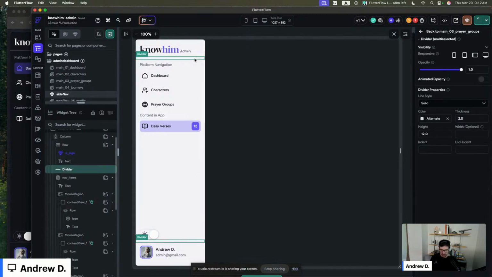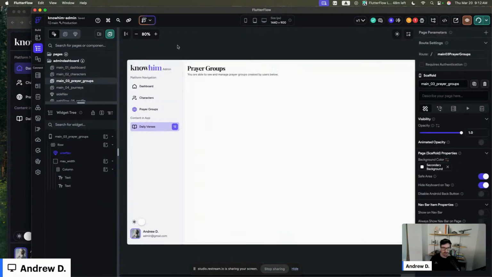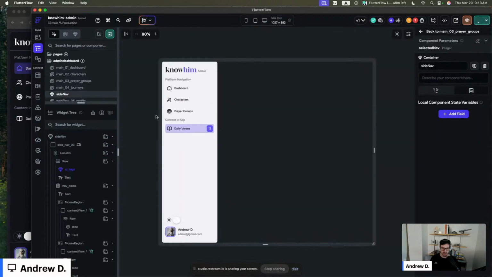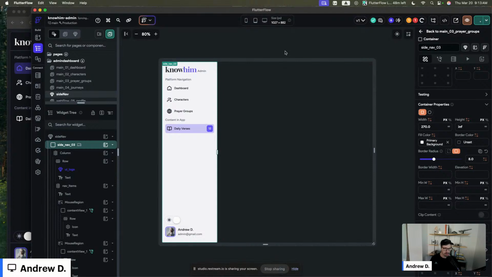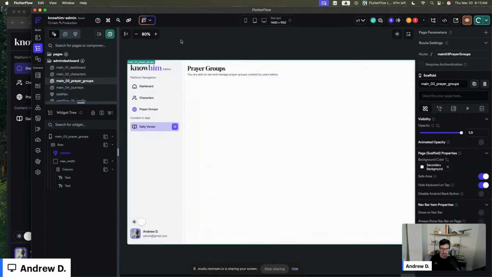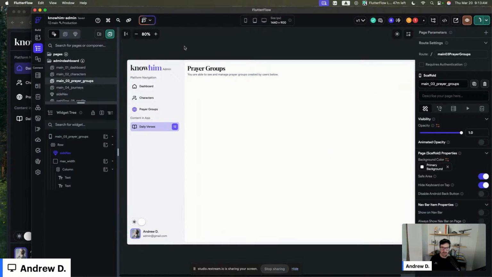We don't actually need them because we want it to be pretty. This is just gray, right? We just want this to be our primary background. Oh, we want to remove the drop shadow as well. Cool. Awesome. Now we need to do our page background, update that to primary, and look at that.